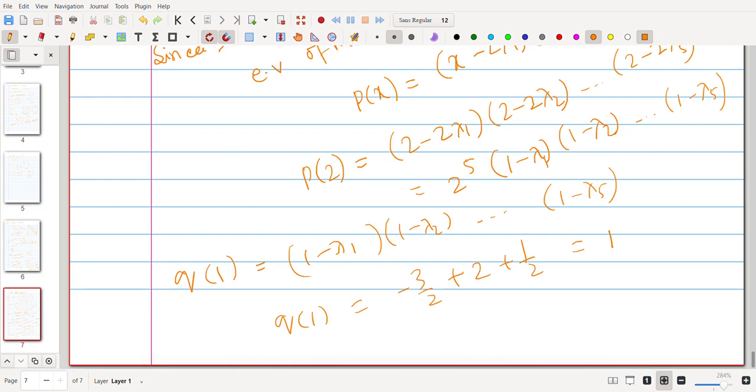So q(1) is 1, so p(2) is 2 to the power 5 times 1, that is 32. Then p(2) minus 1 is 31. That is the answer. So the matrix looks like a companion matrix, but it's not exactly a companion matrix, so you just need to manipulate it to solve that.